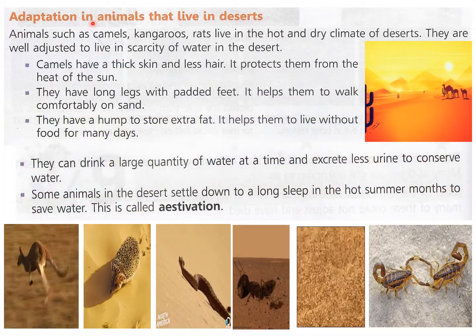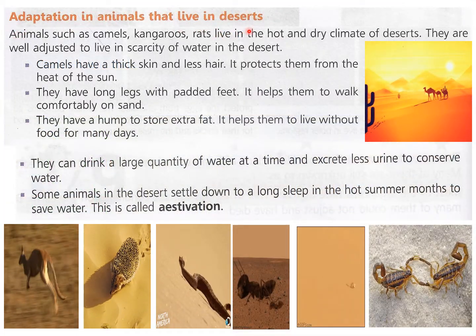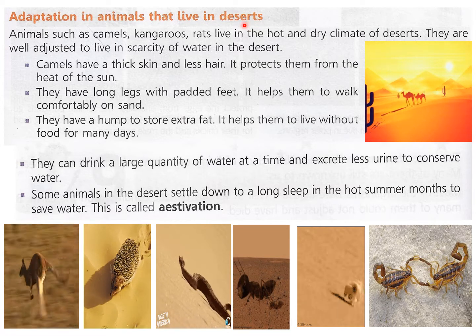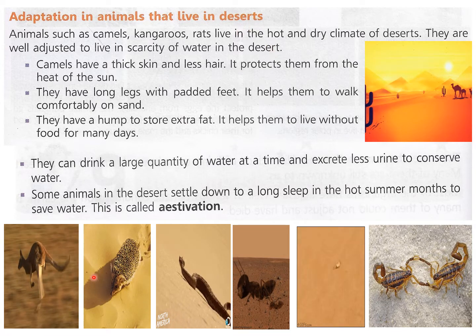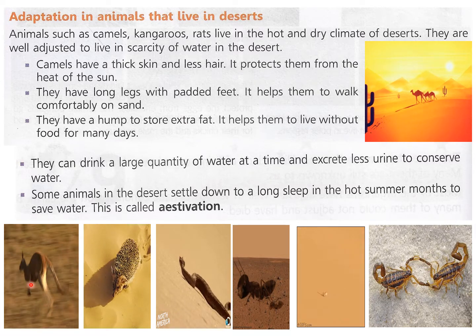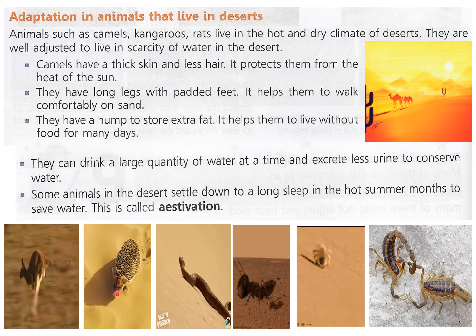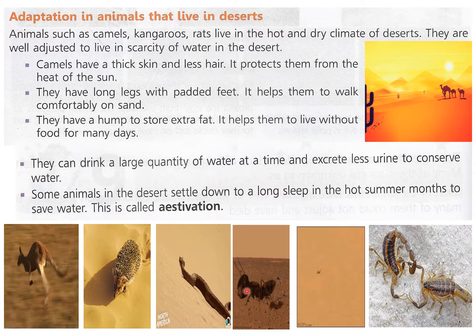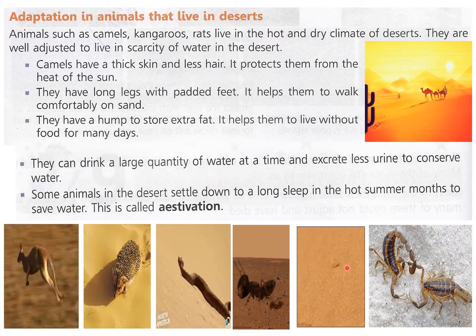Now, adaptation in animals that live in desert. So first we will see the animals living in desert. You can see all these animals. These live in desert. You can see camels. This is kangaroo. This is hedgehog, snakes, ants, and this is spider. You will see just now.